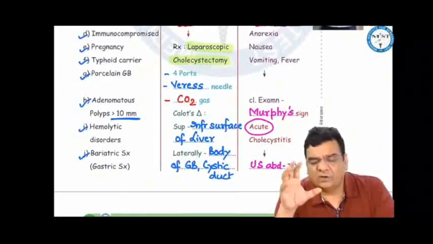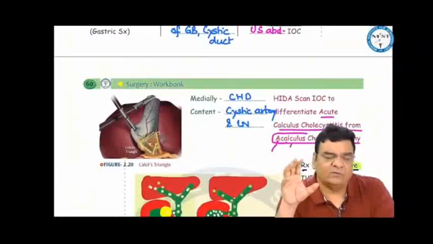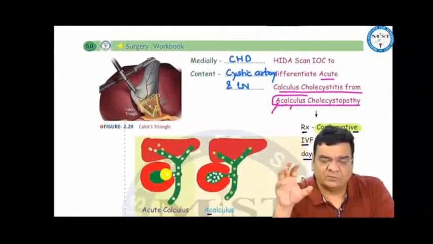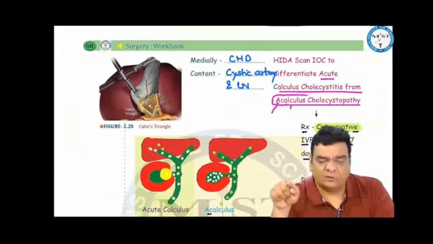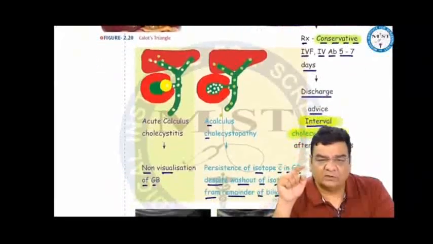But if by chance on ultrasound we are not able to see a stone blocking the mouth of the gallbladder, and we are confused between acute calculous cholecystitis and acalculous cholecystopathy. Acalculous cholecystopathy is due to motor weakness of the gallbladder. When the gallbladder is not able to pump the bile out, there will be biliary stasis, infection, and partly acute inflammation of the gallbladder. To differentiate acute calculous cholecystitis from acalculous cholecystopathy, we can do a HIDA scan.